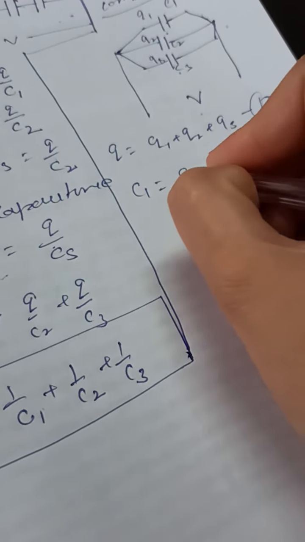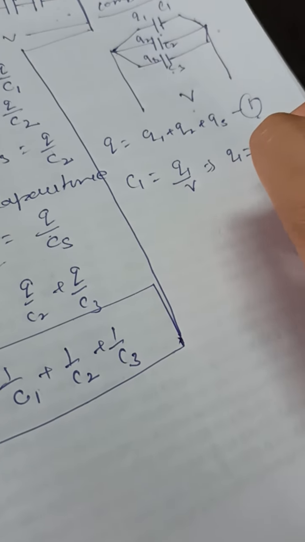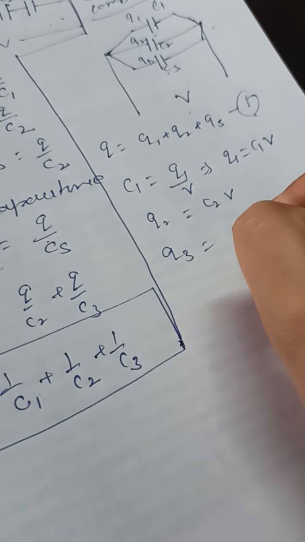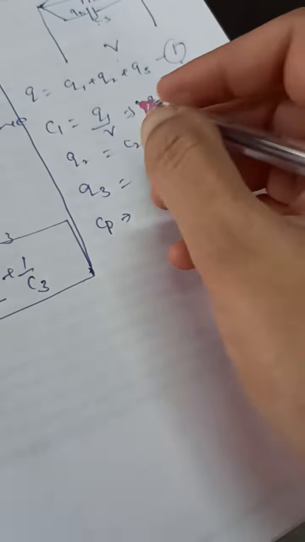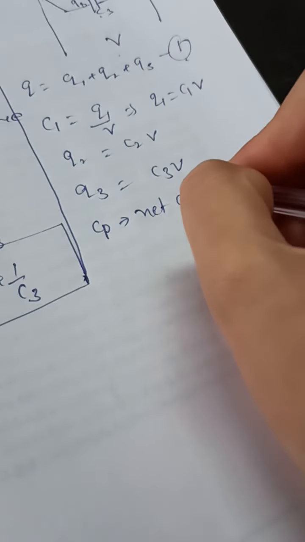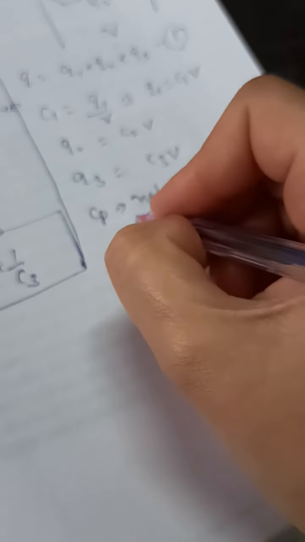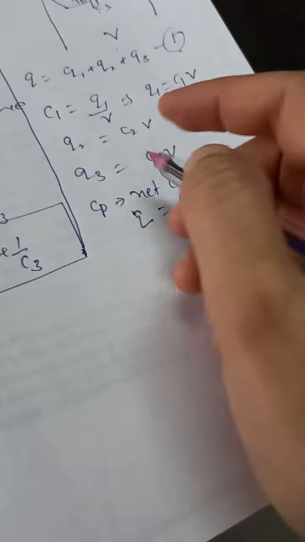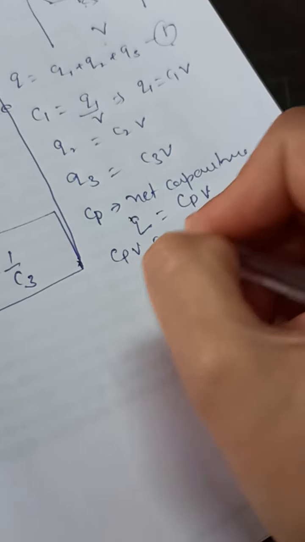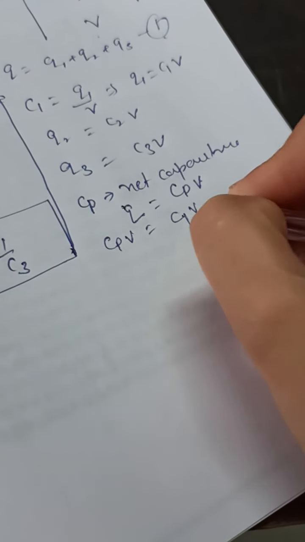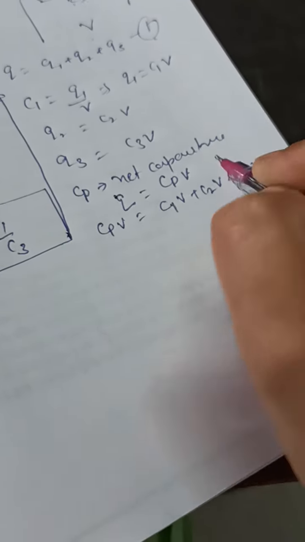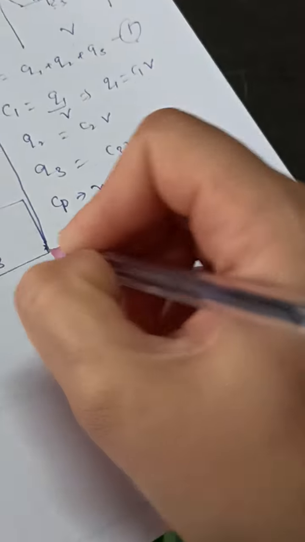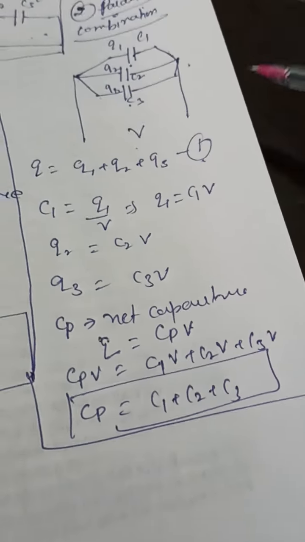C1 will be equal to Q1 by V. From here Q1 will be equal to C1V. Similarly Q2 is C2V, Q3 is C3V. And if Cp is the net capacitance of the combination, then Q will be equal to Cp into V. Put these values in equation number 1, you will get CpV equal to C1V plus C2V plus C3V, or Cp will be equal to C1 plus C2 plus C3. This is the required capacitance of the parallel combination.